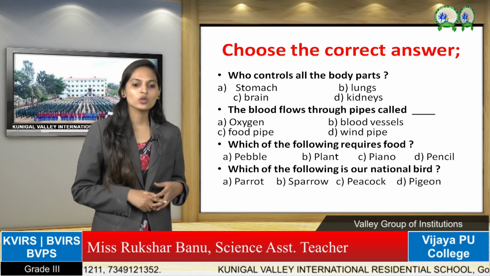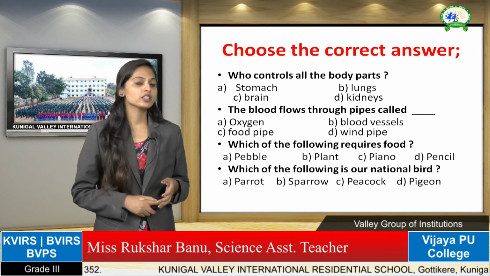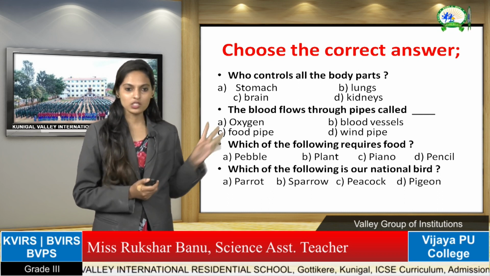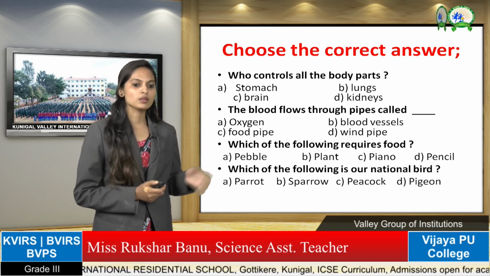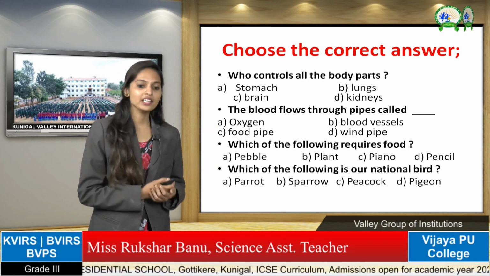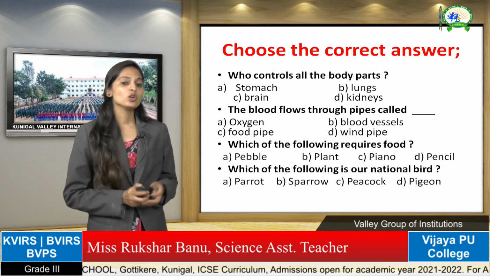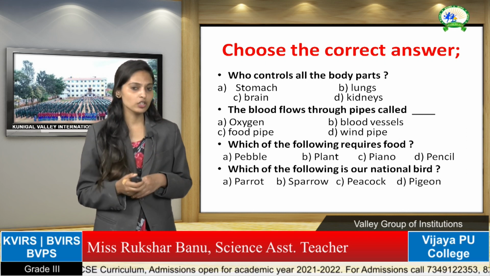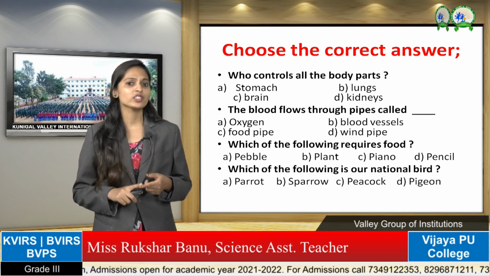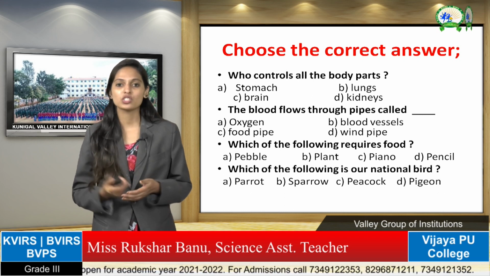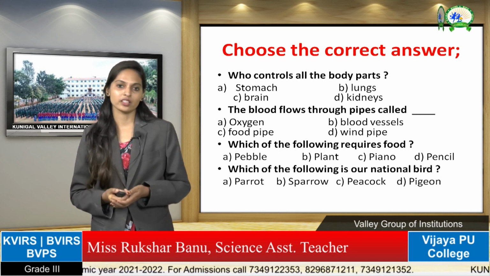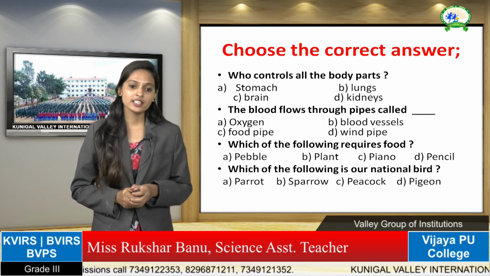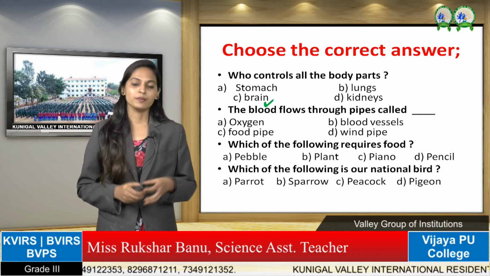The first one is: who controls all the body parts? For that question 4 options will be there: A stomach, B lungs, C brain and D kidneys. Which one is the correct answer? If you go through the textbook you will get all the answers. For that you have to read all the lessons and learn all the questions from your textbook and the classwork. Who controls all the body parts? In these 4 options, which one is the correct answer? Yes, that is brain. Brain is the answer.